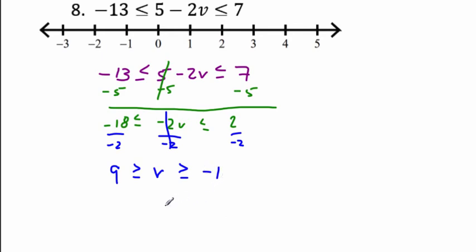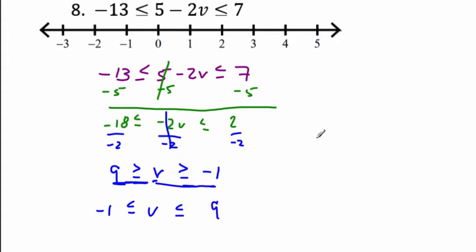All right, now, the only problem with this, technically, I guess it's correct, but the only problem with this is we like to write our smallest number over here and our largest number over here. That's the way the number line goes, right? Least to greatest. And so v's in the middle, but the problem is if we change it around, this says that v is less than 9. And v is greater than negative 1. So you have to flip the signs around if you flip the order of it, the direction.